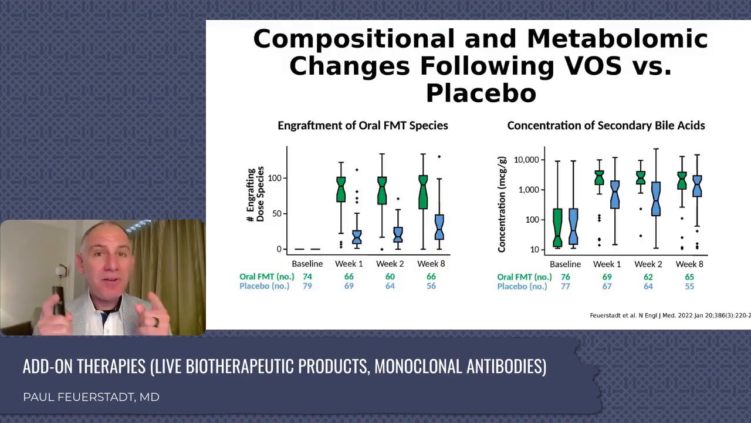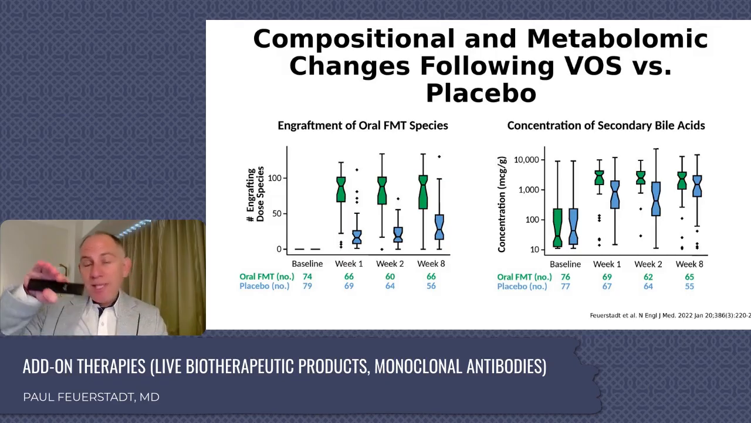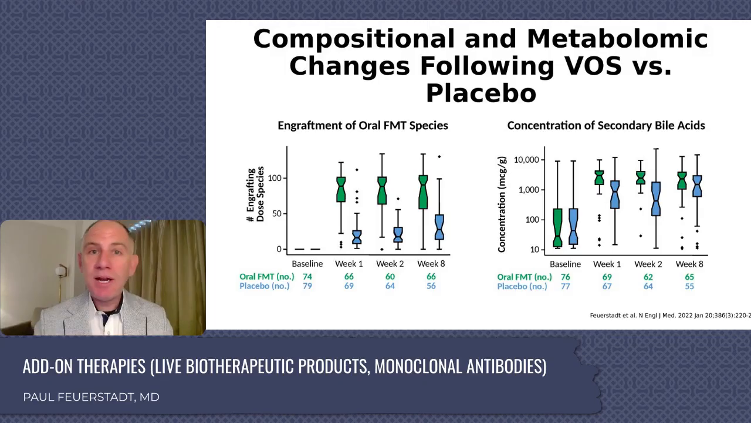Did the science fit? A resounding yes. These are figures from the New England Journal of Medicine publication. On the left, we take a look at Firmicutes, which is what this product is. The Firmicutes increased at weeks 1, 2, and 8, significantly higher than the placebo arm. In the placebo arm, we see that general natural growth pattern, but the group that received VOS boosted it up immediately.